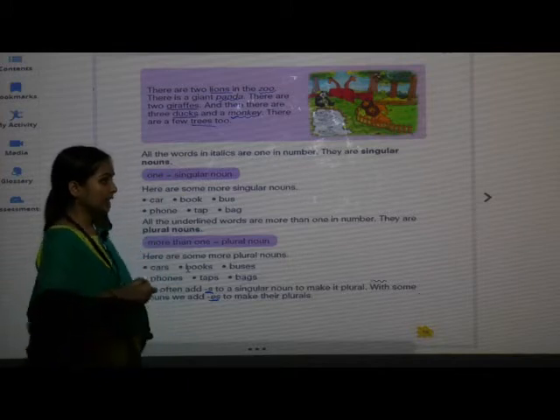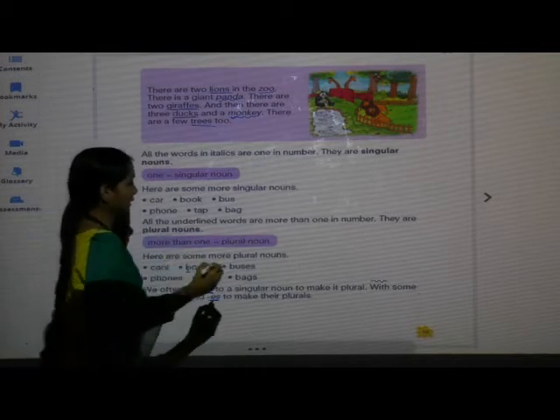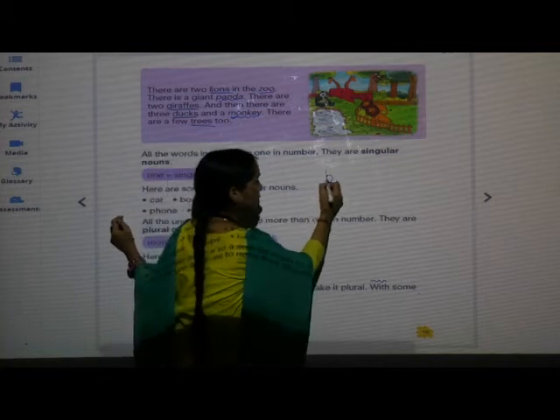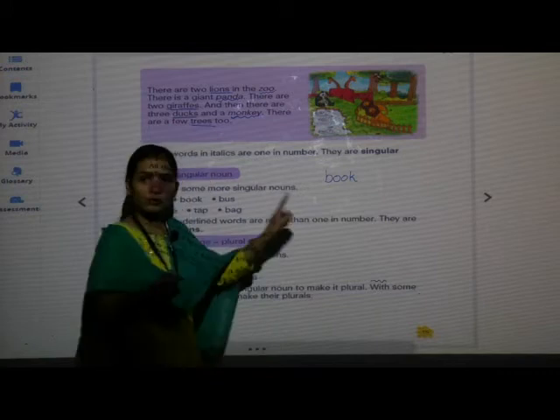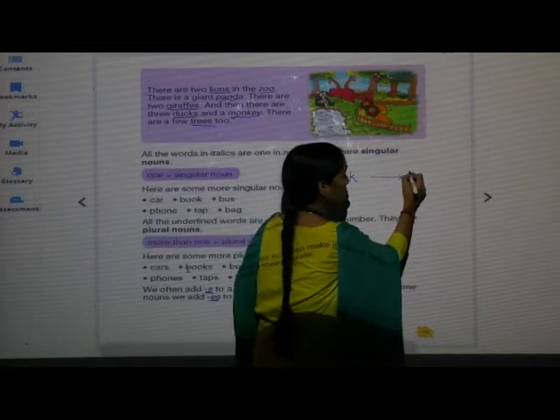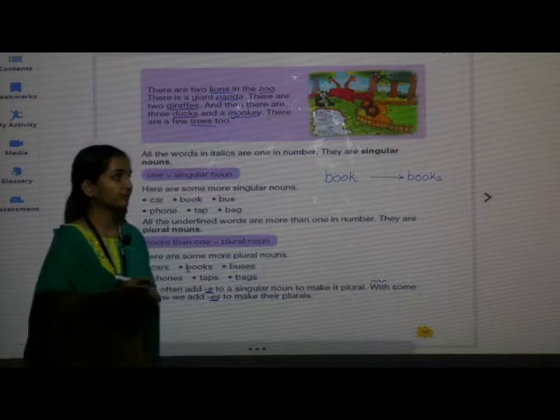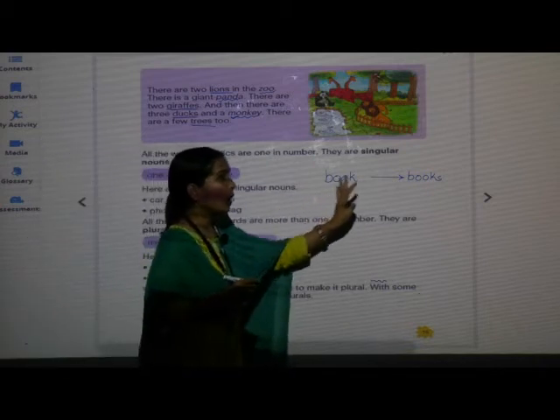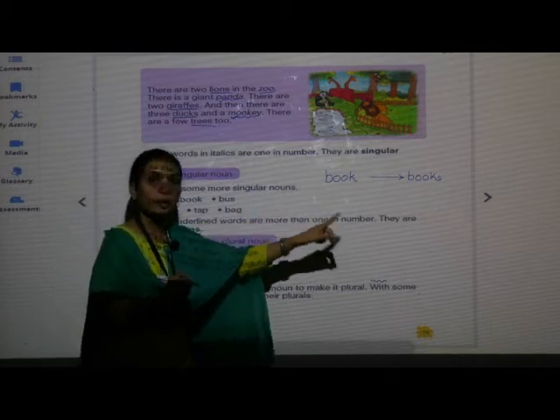Okay. For example, see here, it is given. We will write here, book, B-O-O-K, book, singular, and then what will be the plural form? It is B-O-O-K-S, books. Okay, what have we done? We added S. Book, books.